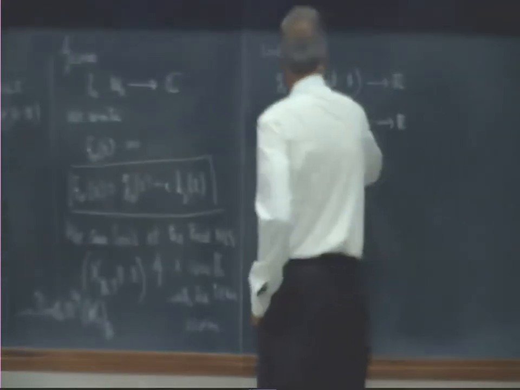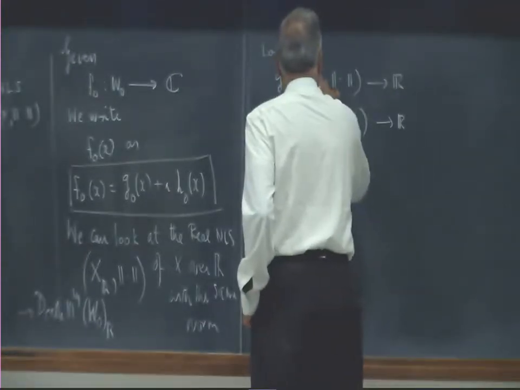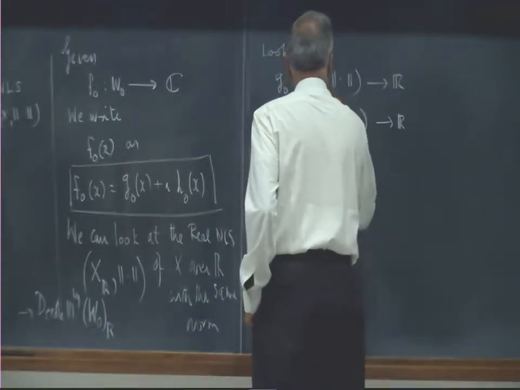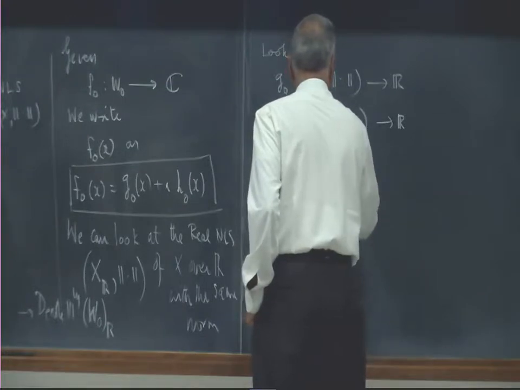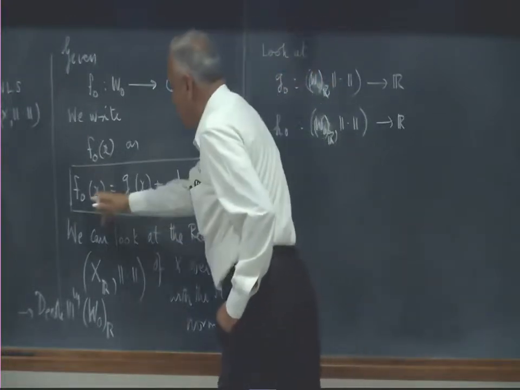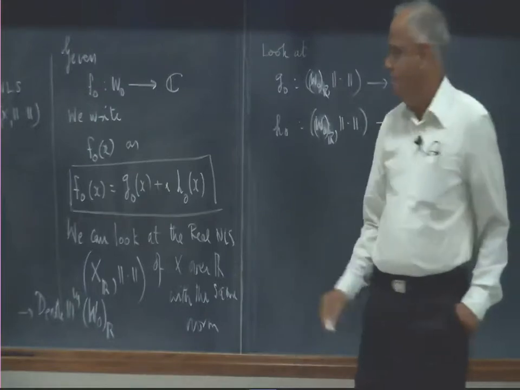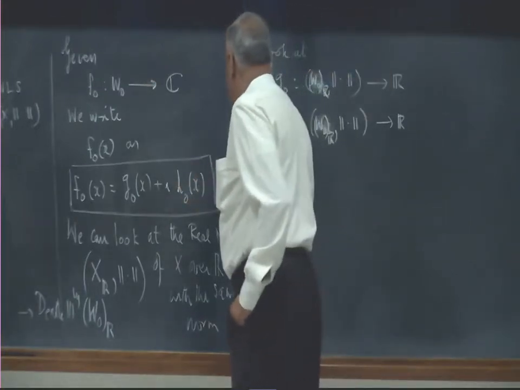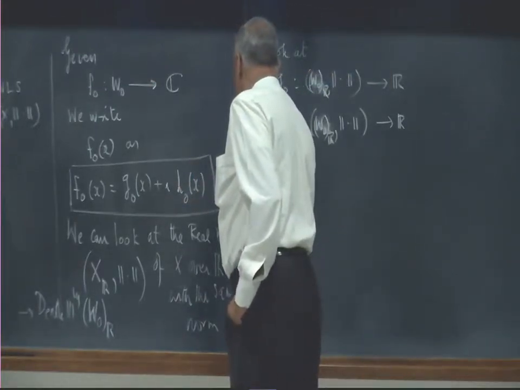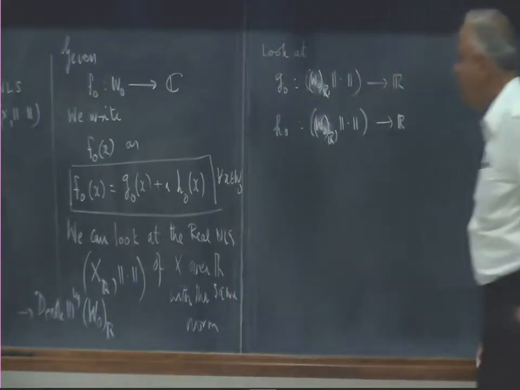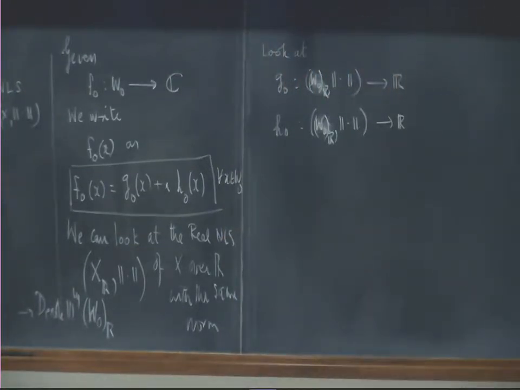So G naught is only from W naught R to R, and this is also only from W naught R, because F is defined only for W vectors, for every X in W naught. So G naught and H naught are real functionals over the real nonlinear space W naught.